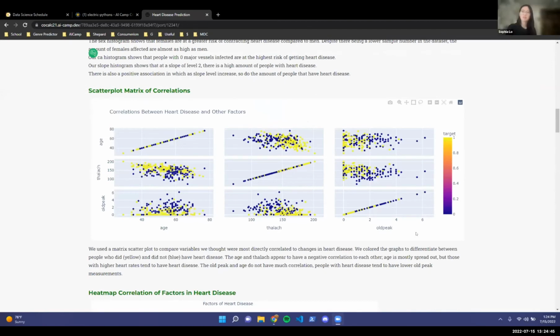All right, we ended up using a scatter plot matrix between different factors we thought would be most indicative and have correlations with heart disease. We colored them to differentiate between people who did and don't have heart disease. So yellow meaning that they do, blue meaning that they don't. And we found some negative correlations between age and thalach, which is the maximum heart rate. People with heart disease tend to be older from what we found.